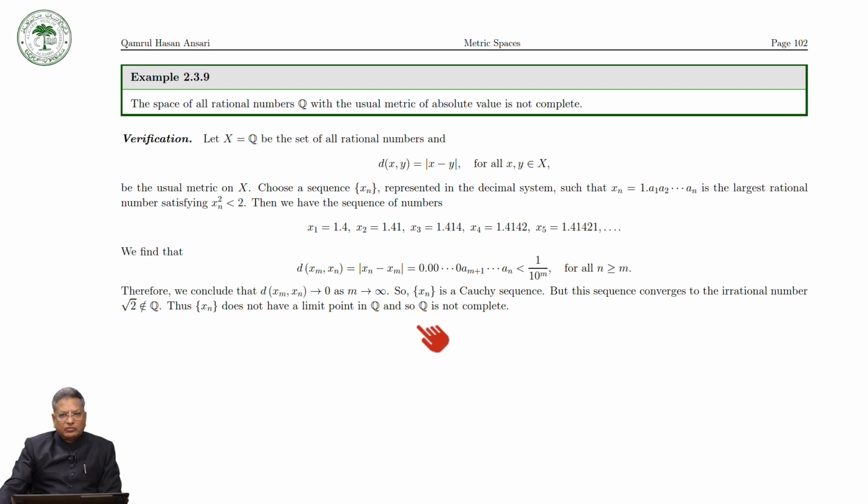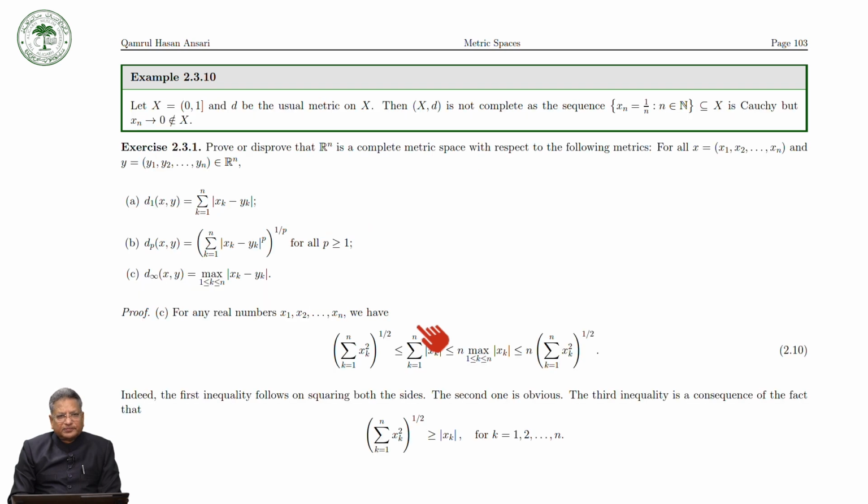So this way we can say that the set of all rational numbers with the usual metric is not a complete metric space. Take another example which is not complete.